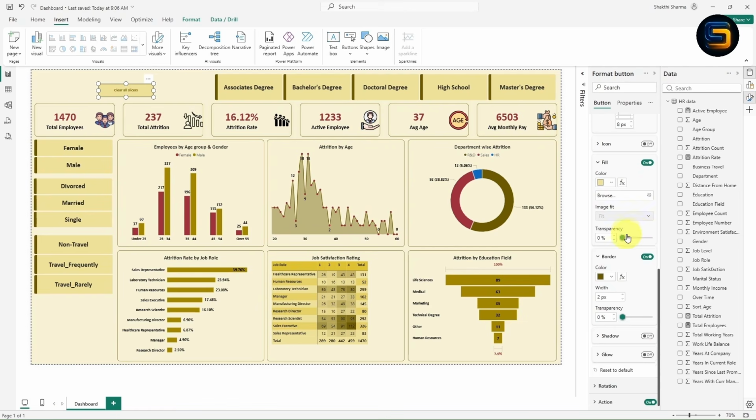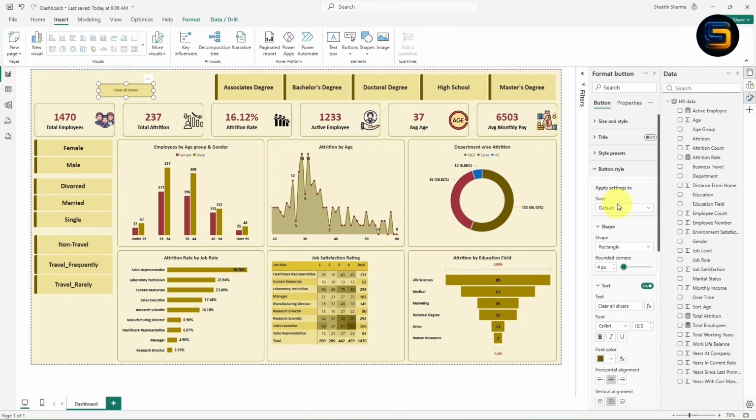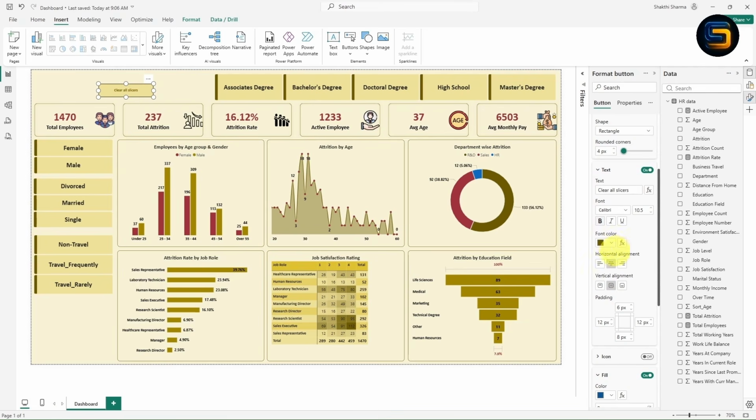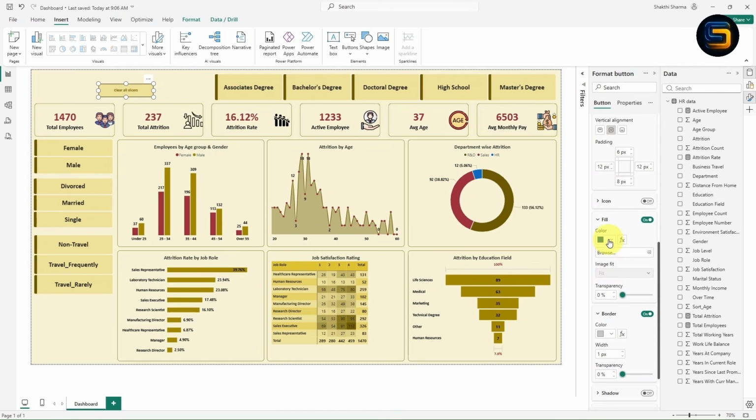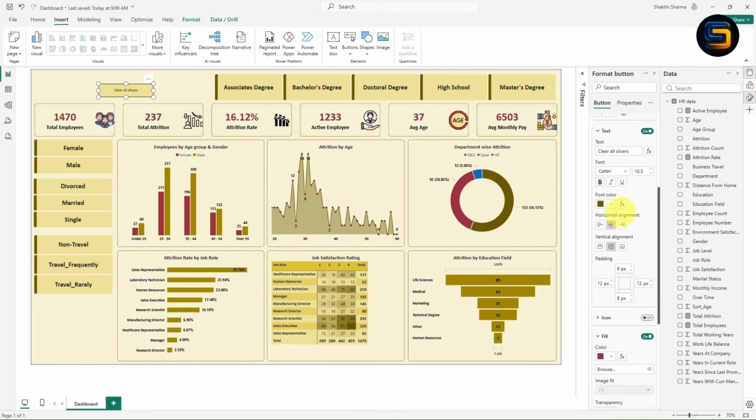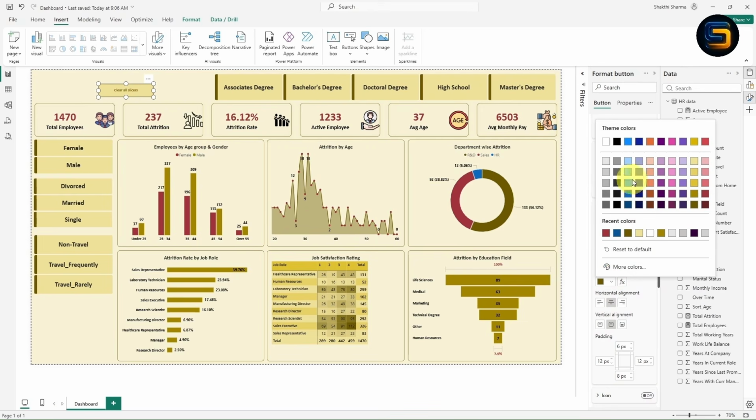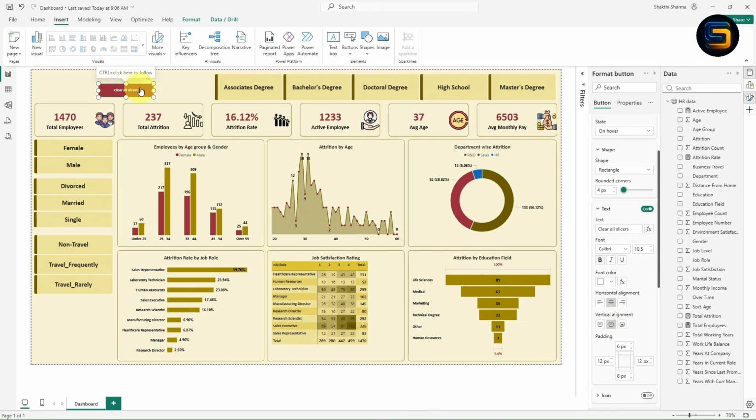Now we will give the formatting. I will simply go with this option. Now instead of default, I will click on over. From here I will change the color. I will select this red color. I will change the text color also. Now from here I will select this white color. Look here guys. Now it is looking perfect, right?